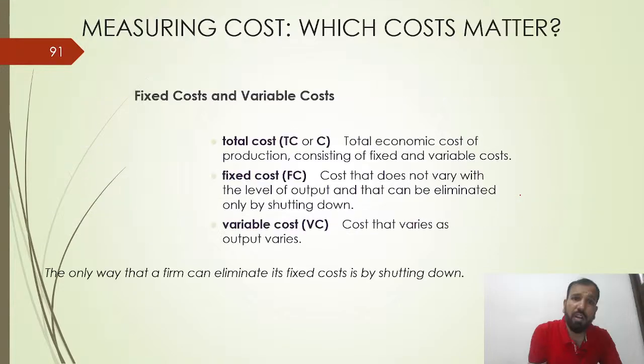Then fixed cost and variable cost. Everybody knows what fixed cost and variable cost are. The total economic cost of production, consisting of the fixed and the variable cost, is called total cost. Fixed cost is all about buying the machinery, the building, the real estate. Variable cost is all about the raw material, the salary you are paying, the electricity, and the insurance you are paying. It is the cost that varies as the output varies. As you increase the output from 10 to 20, automatically the variable cost will also increase.